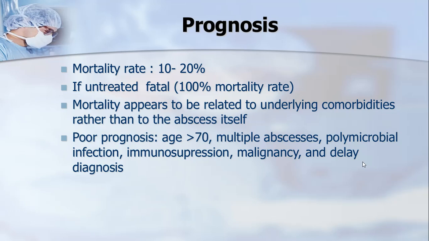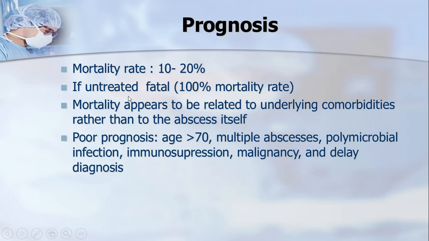Prognosis: I can't say it is 10 to 20%. It really depends on the patient's physical state, comorbidities, and how great the infection or abscess is, and how many there are. It really depends on the patient's initial state of health.